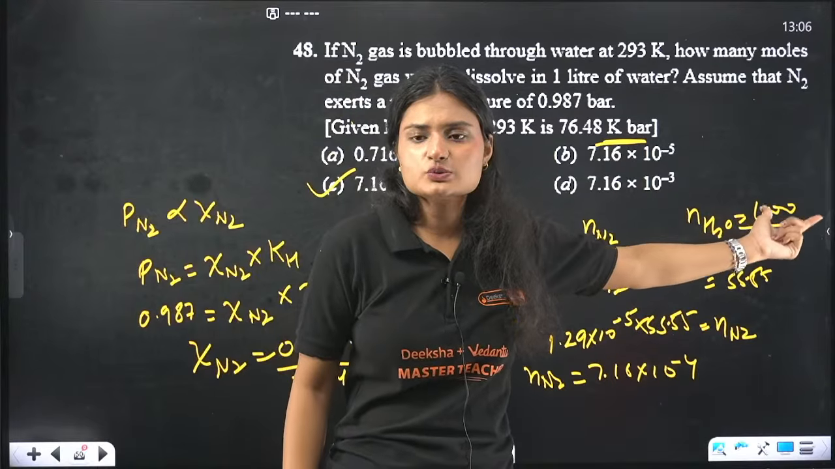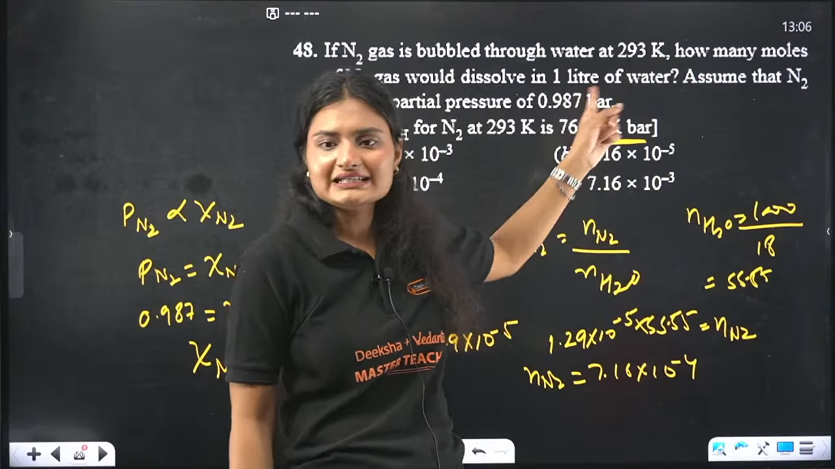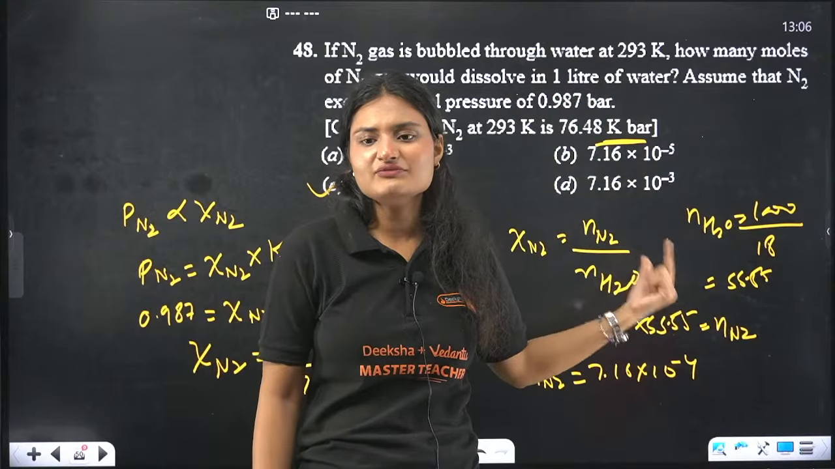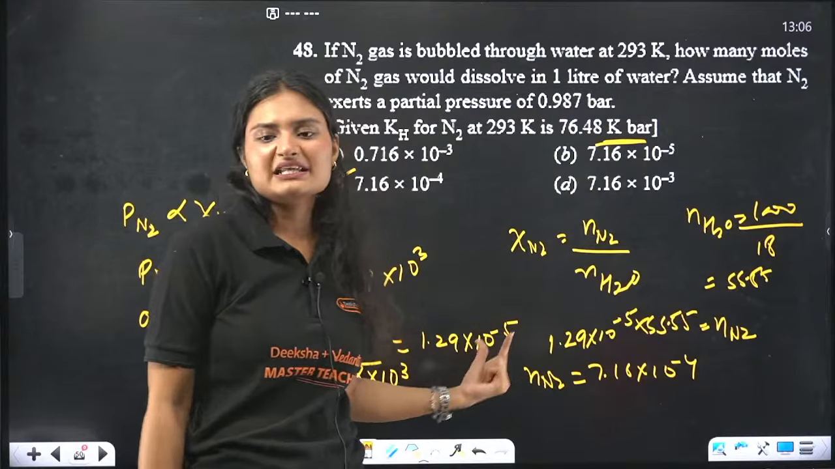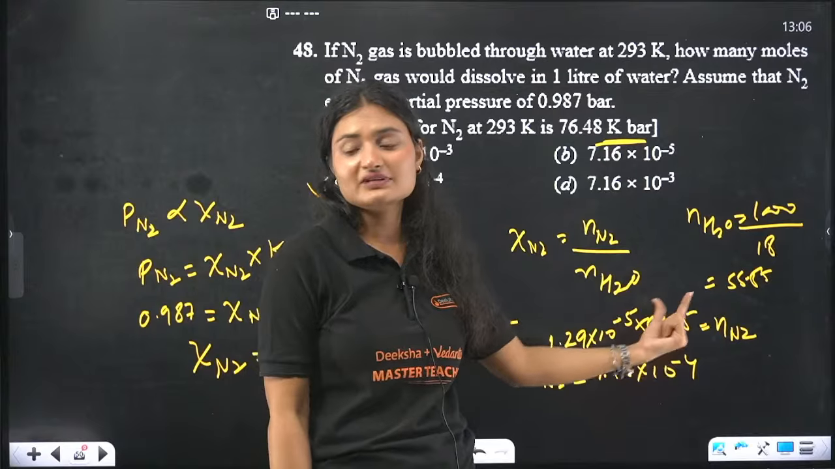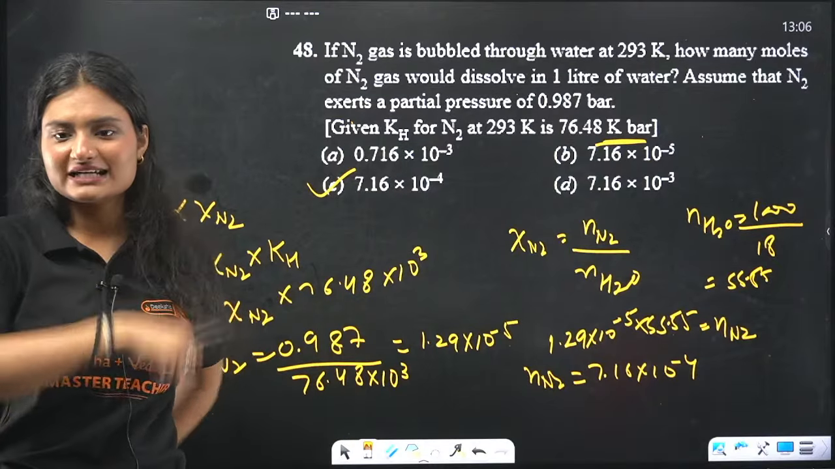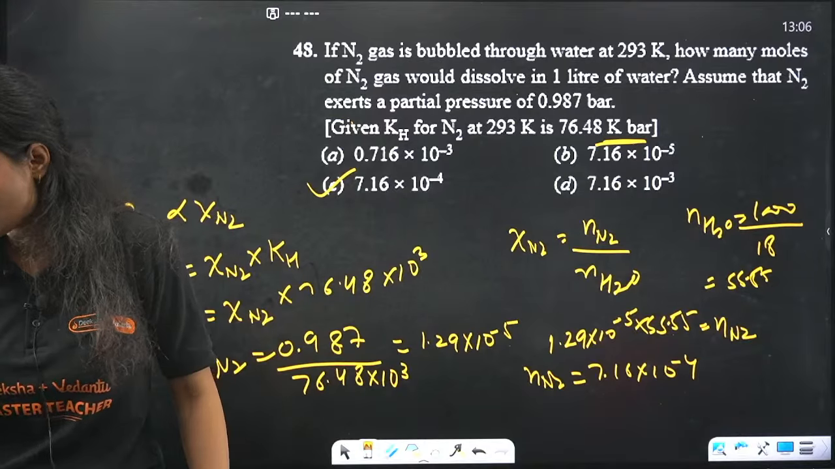Number of moles of water was what? 1 liter of water means 1 kilogram. 1 kilogram is 1000 gram. 1000 by 18 is 55.55. If you multiply the mole fraction with 55.55, you will get the number of moles of nitrogen. Number of moles of nitrogen is 7.16 times 10 raised to power minus 4.